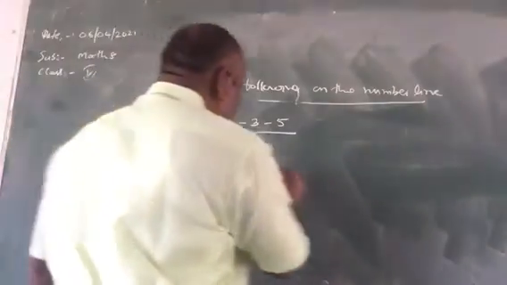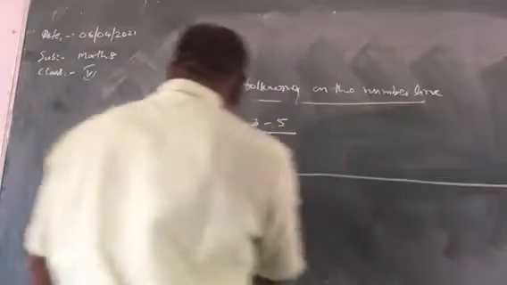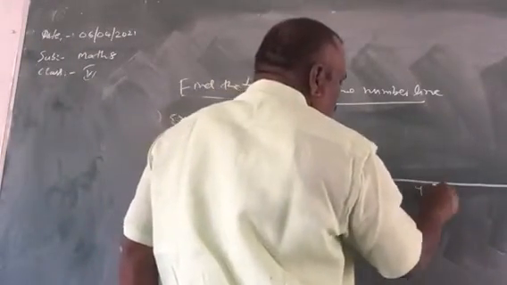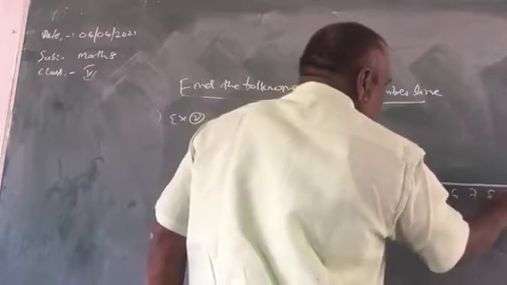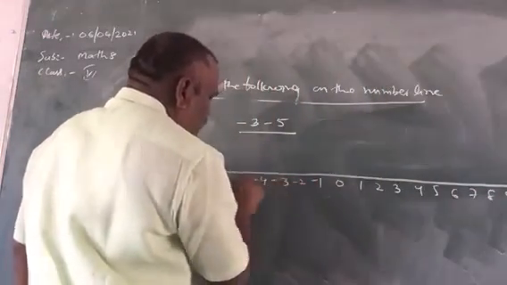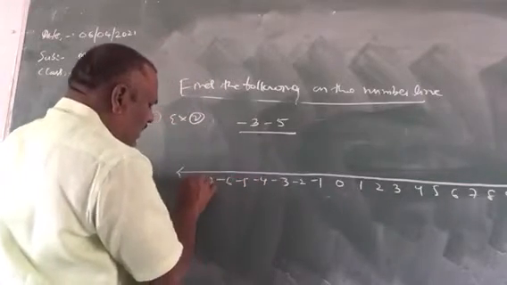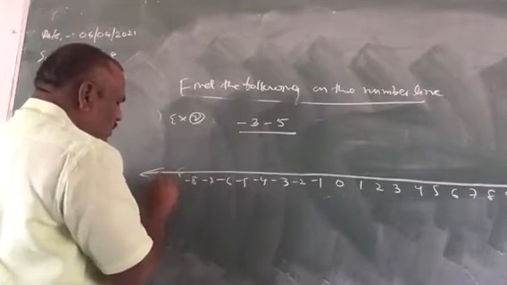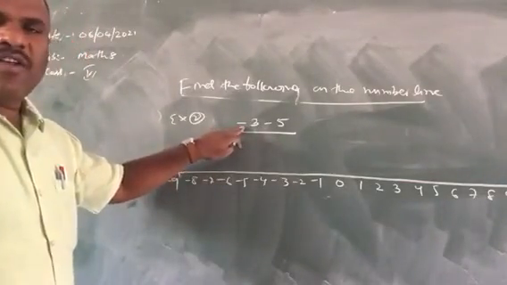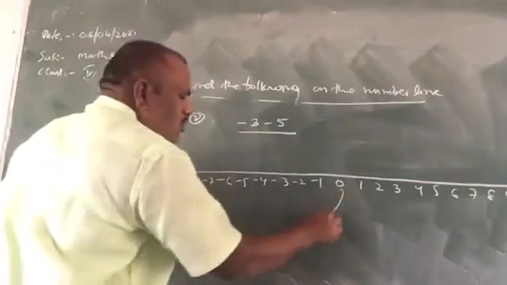Just draw the line, children. You write 0, 1, 2, 3, 4, 5, 6, 7, 8, 9, etc. -1, -2, -3, -4, -5, -6, -7, -8. Of course, you can extend some more. First -3, children. From where you have to start? You have to start from 0. So 0 to -3.